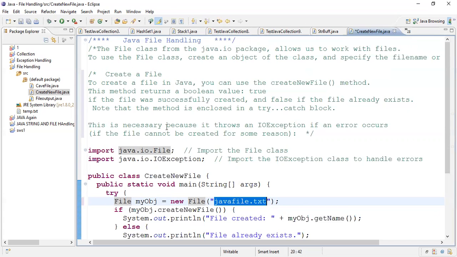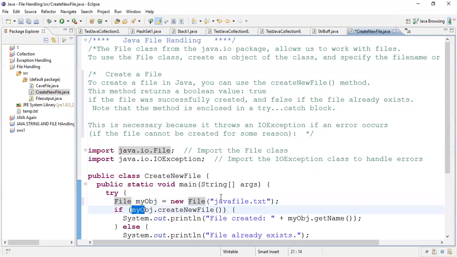This method returns a boolean value: true if the file was successfully created, and false if the file already exists. It may be the case that the name of the file you are interested in already exists. So it will not recreate it or rewrite it. Instead, it will show you that this file already exists.